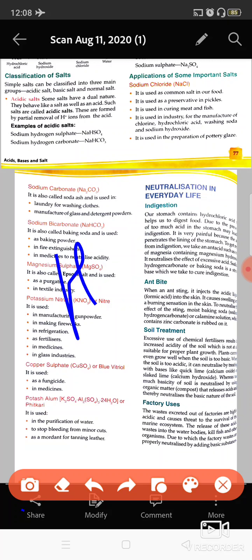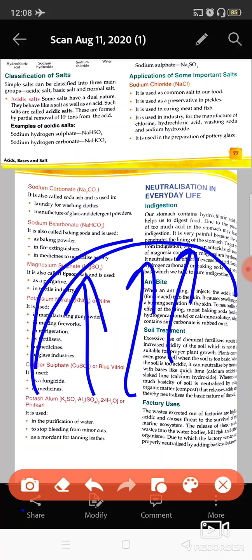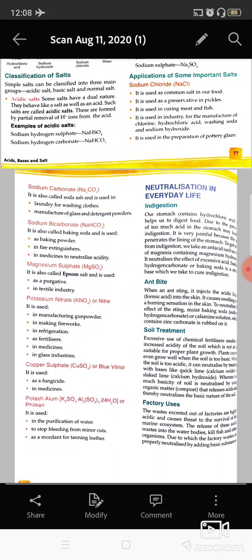If you are eating junk food or very oily food, the acid level increases in your stomach. It is produced in a greater quantity, and it starts to hurt the stomach walls, and you start having pain, that is stomach ache.